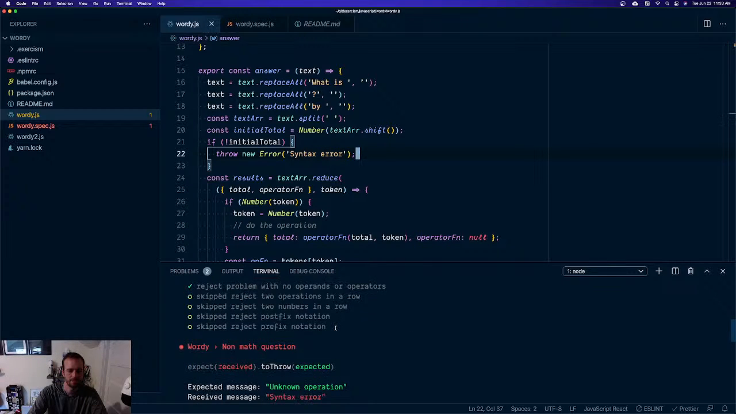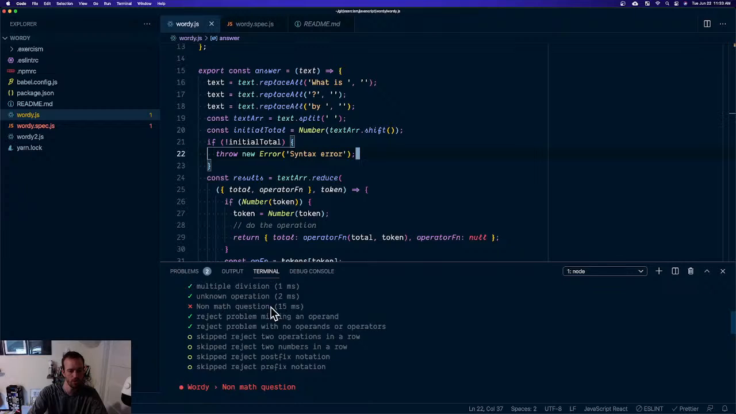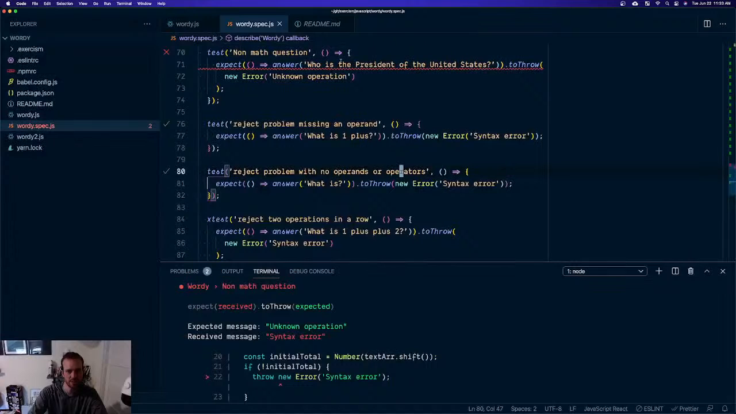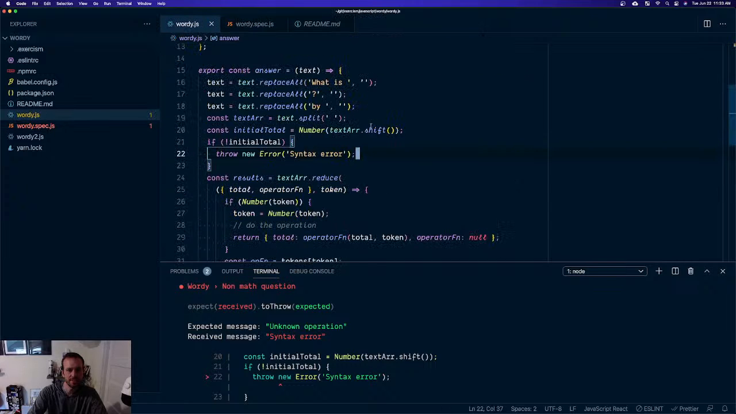Come on. Oh, non-math question then died, because non-math question wants unknown operation. Well, that's kind of dumb because those are the same thing. It's like a meaningless question. But instead it got syntax error. Oh, but this doesn't even have my, this starts with something different.